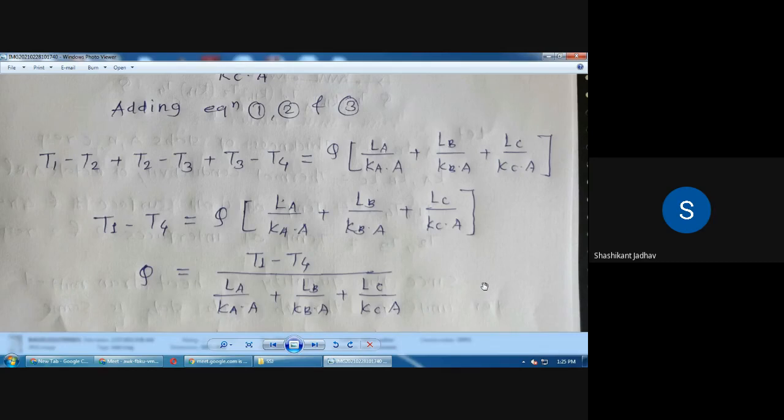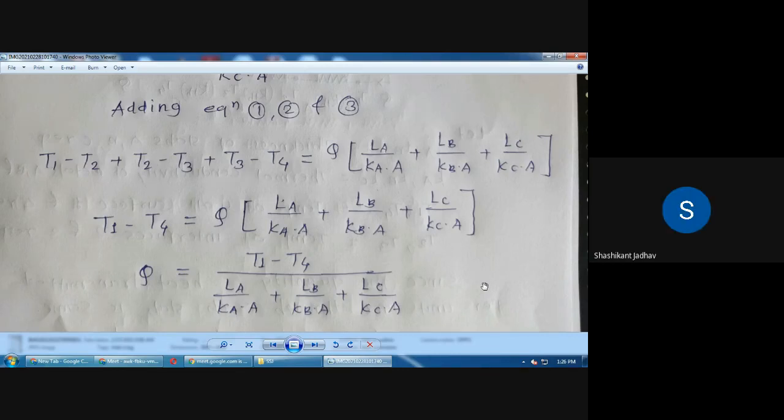First of all, you have to see the equation of heat conduction through the plane wall. At the end, instead of LA, L by K. What is the meaning of L by K? Thermal resistance, sir. Okay, thermal resistance.